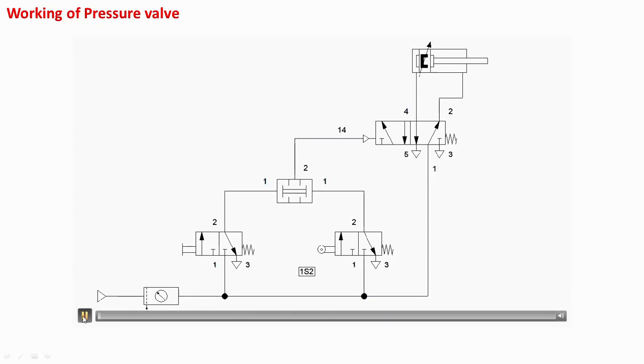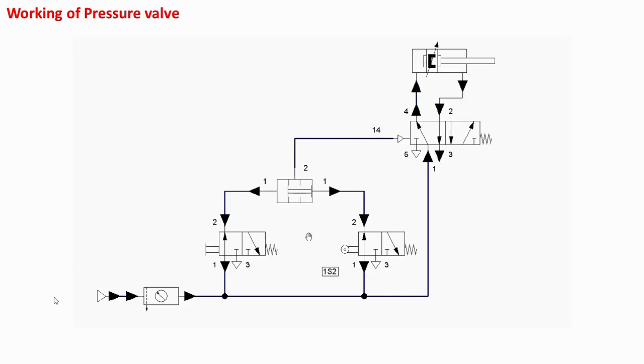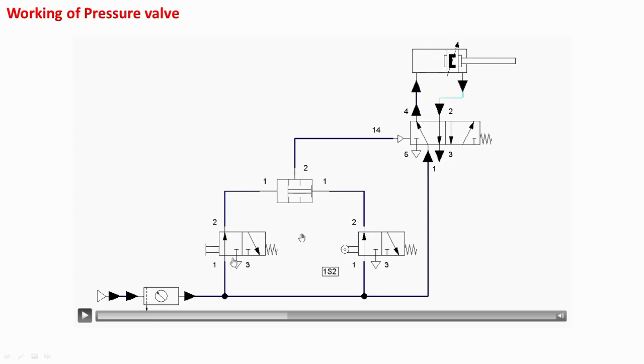So once again see, here we have pressed, this is also in the left envelope mode, and this is also in the left envelope mode, and therefore the pressure signal is generated at port 2, and the left envelope mode is obtained, and therefore from port 1 to port 4 the air is entering, high pressure is entering, and it causes the piston to move in the forward direction. Air from the other side is exhausted from 2 to 3. So 3 is the exhaust port.